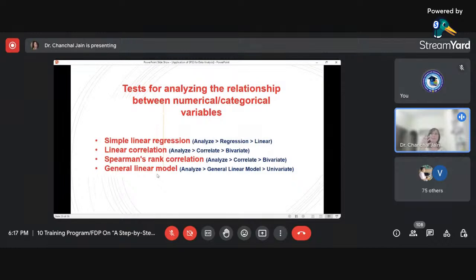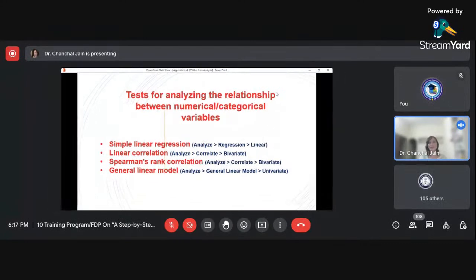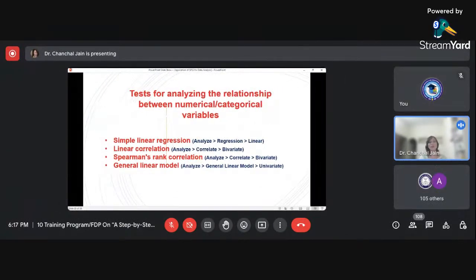So say for example, if we are interested to see the relationship between the variables. Variables can be numerical or they can be categorical also. So the purpose is finding the relationship. We can use simple linear regression, linear correlation, Spearman's rank correlation, or we can use the general linear model. These are the things you need to keep in your mind while working on your research paper.